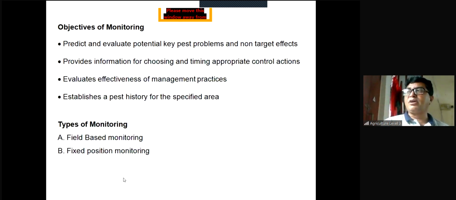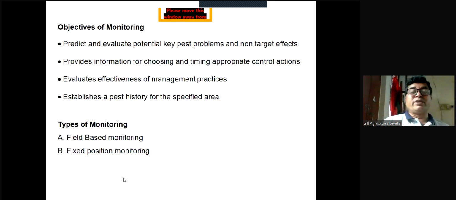Say for example, if you want to use one insecticide, by monitoring you can measure and evaluate the effect of that insecticide. Establishes a pest history for the specific area. Say for example, for whole Bangladesh, if someone asks about the rice pest from 1960 to 2020, we can provide this data because we have the monitoring data. So it's a history of the pest.